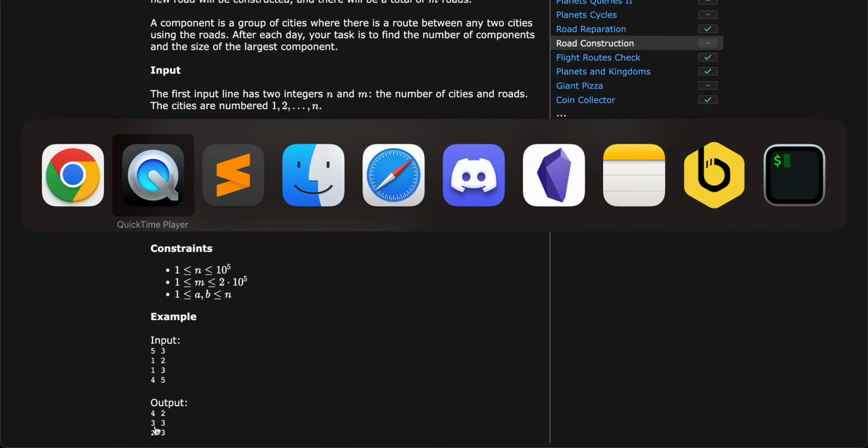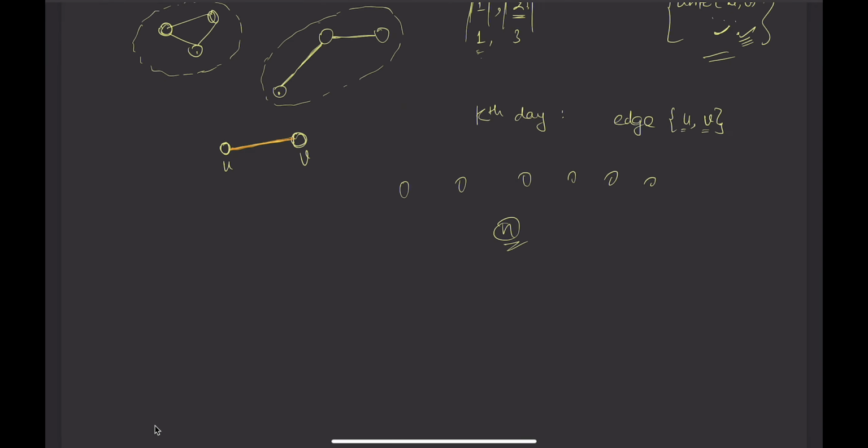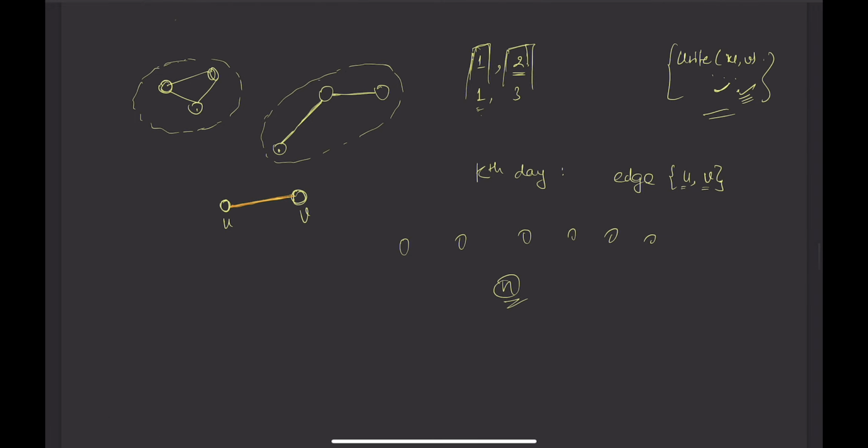So let's say this is the current state, there are 2 components and I want to add an edge. If the edge belongs to these 2 different components, then the number of components decreases, minus minus we can say. But if it belongs to the same component, that means the parents are the same, the number of components doesn't decrease. Okay, got it.